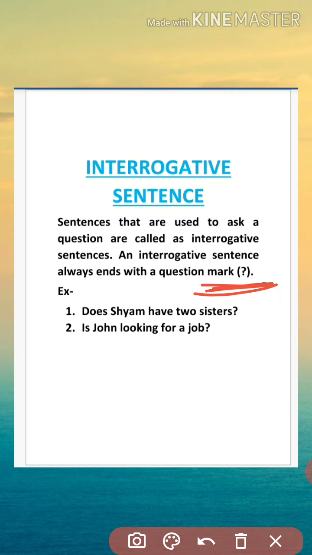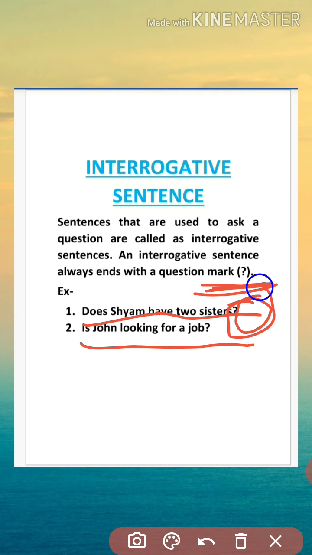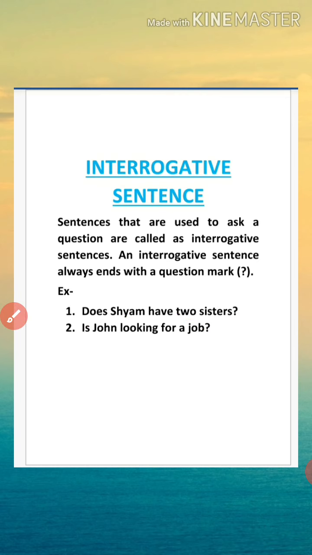Like, does Shyam have two sisters? Is John looking for a job? So these are interrogative sentences. Does Shyam have two sisters? This is also a question, and you can see at the end we are having a question mark. Similarly, is John looking for a job? This is also a question, and at the end we again have a question mark.